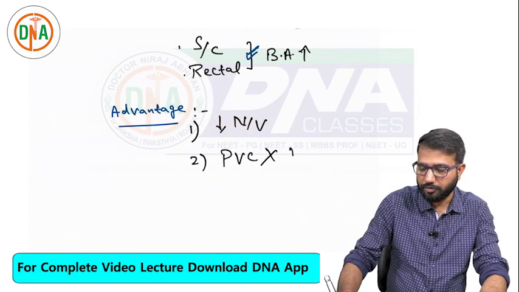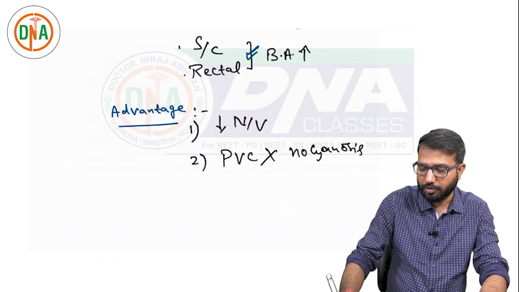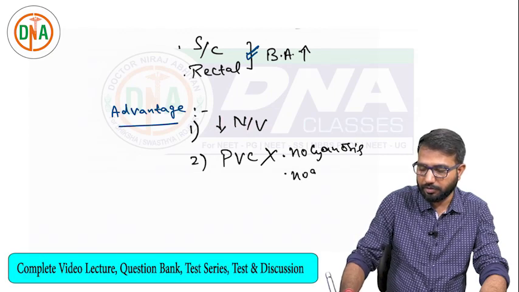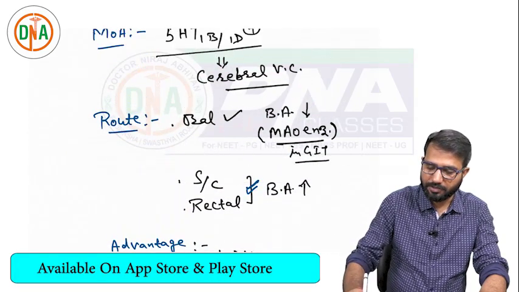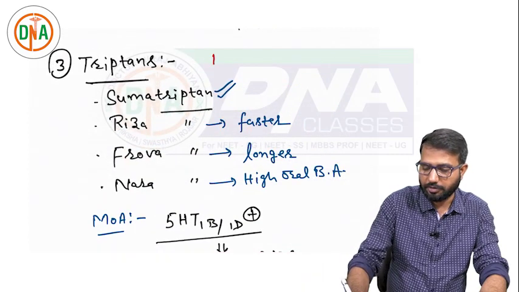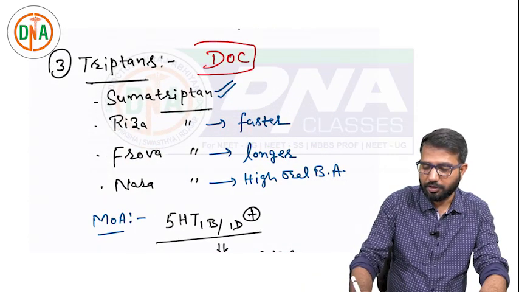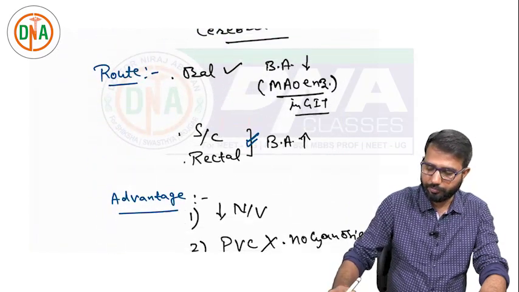So no risk of cyanosis. No cyanosis with these drugs. No gangrene with these drugs. So that is the advantage of this drug, and that's why these are the drug of choice in migraine headache. These are the drug of choice for terminating the acute headache of migraine. So these are very safe and comparatively very good drugs.